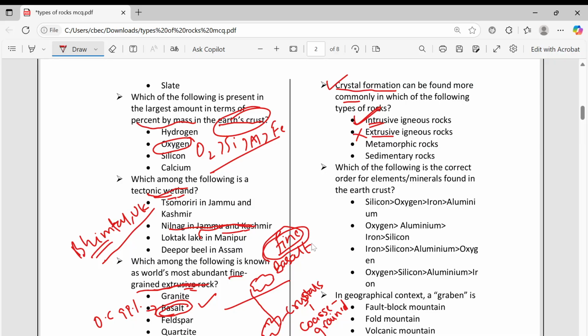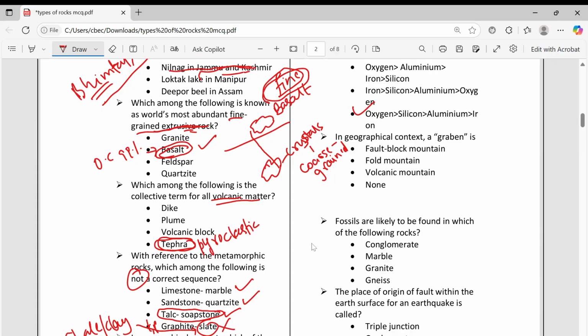Which of the following is the correct order of elements found in the earth's crust? This I already told: oxygen, silicon, aluminum, iron. And graben, I told, is a valley. Fault block mountain, wrong. Fold mountain, wrong. Volcanic mountain, wrong. So for this option you put rift valley.